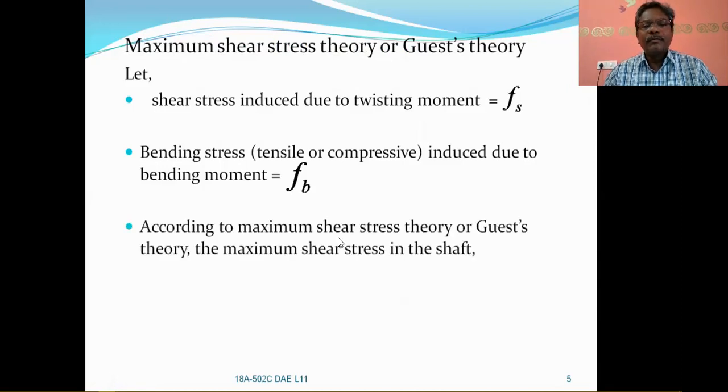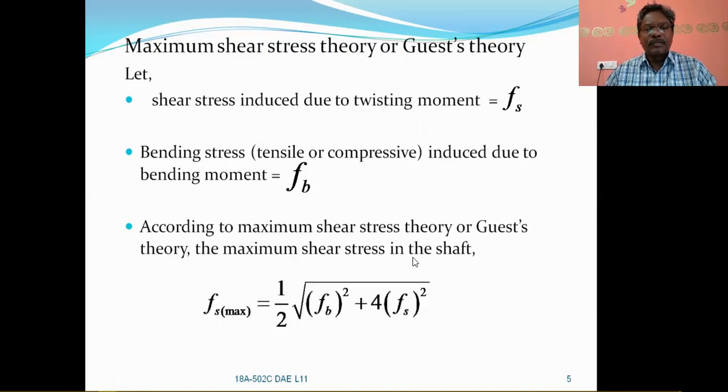So according to the maximum shear stress theory or Guest's theory, the maximum shear stress in the shaft, Fs maximum or tau maximum, is equal to half of the square root of Fb square plus 4 Fs square. According to this theory, the maximum shear stress induced in the shaft is half under root of Fb square plus 4 Fs square.